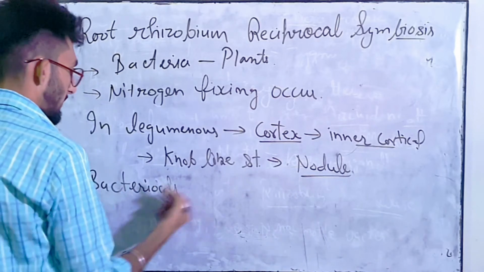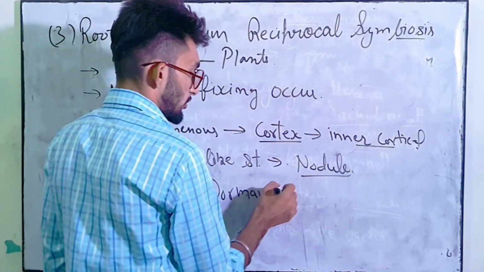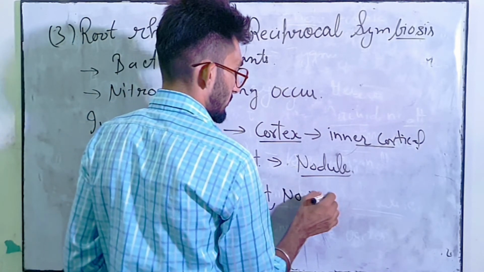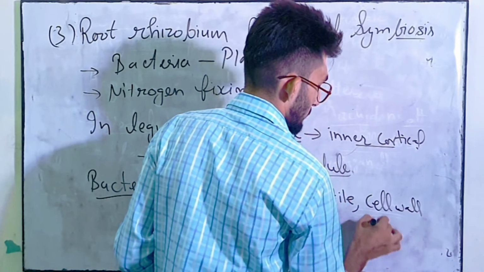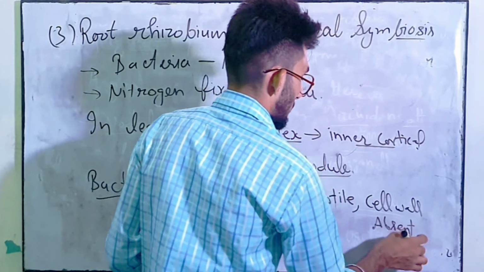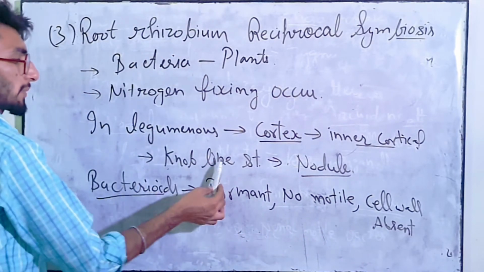So in nodules bacteroids are present. So bacteroids are dormant non-motile bacteria without cell wall. So इसमें cell wall भी क्या होती है, absent होती है. So bacteroids are present in the root nodules, okay, which are knob-like structure.